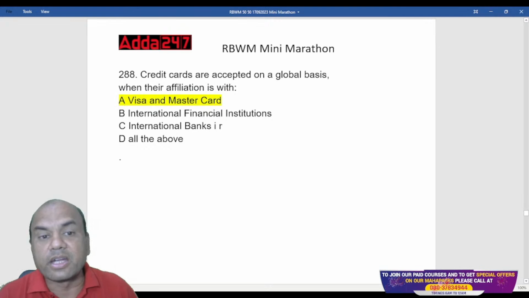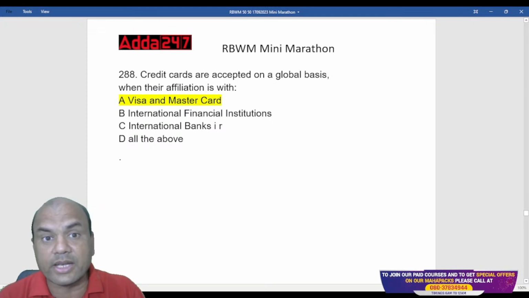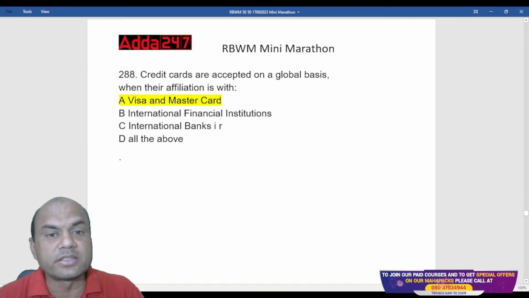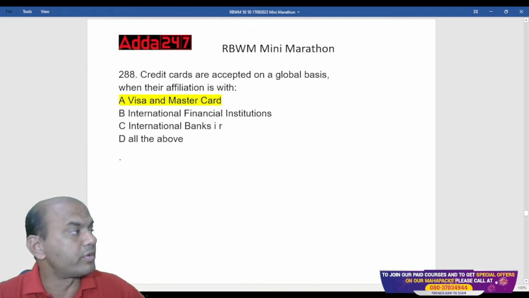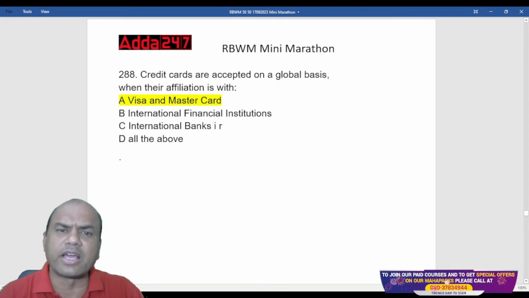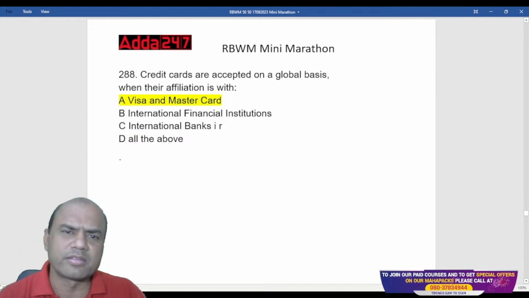But right now we are going on with RuPay cards. Nowadays they are accepted in almost 28 countries. Within some years they'll be accepted throughout the world. So presently the sad part is Visa and Master is the right answer, and I also feel bad about this. Why should it be Visa and Master? It should be globally accepted.